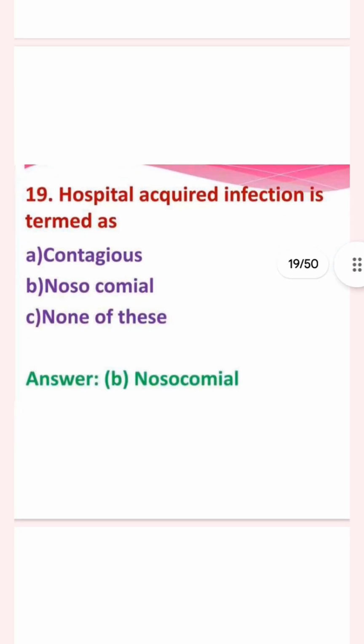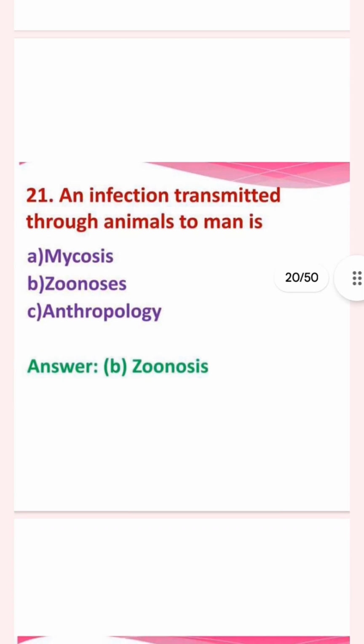Hospital acquired infection is termed as contagious, nosocomial, or none of these. The answer is nosocomial. Then next, infection transmitted from animals to man is mycosis, zoonosis, or anthropology.